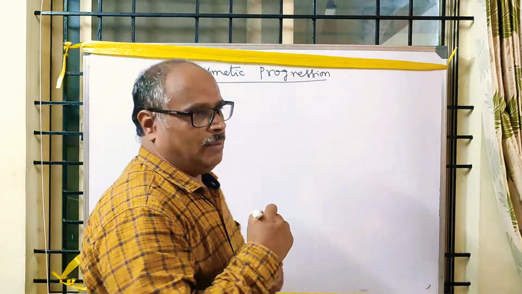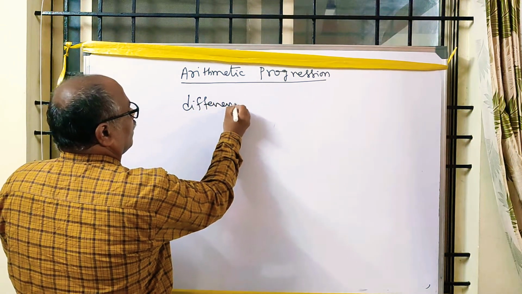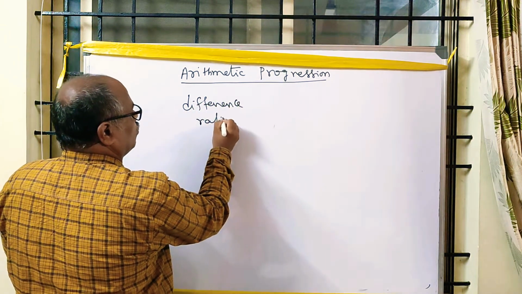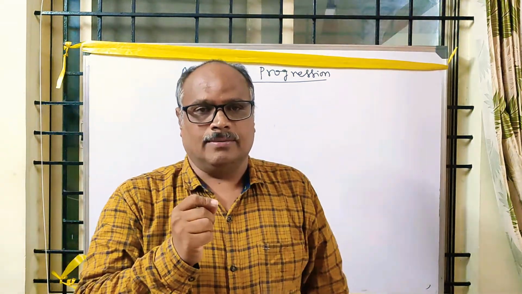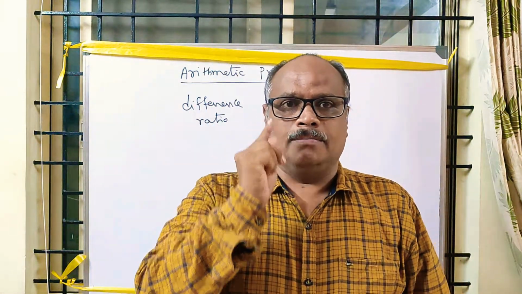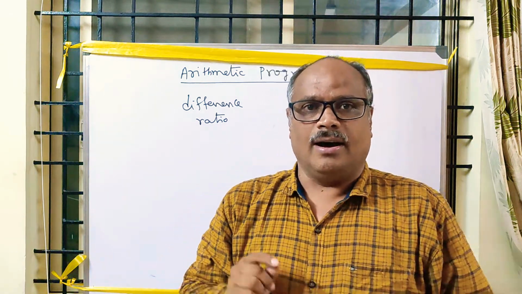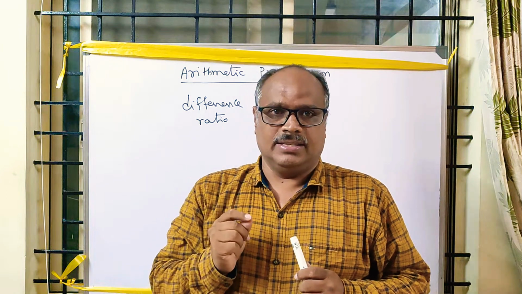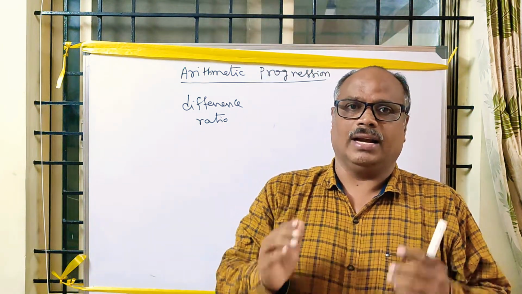In the rules there may be a difference or ratio, and that arrangement is called a sequence. What is that? The numbers arranged according to some rules are called a sequence. In the arrangement there may be a difference or ratio.